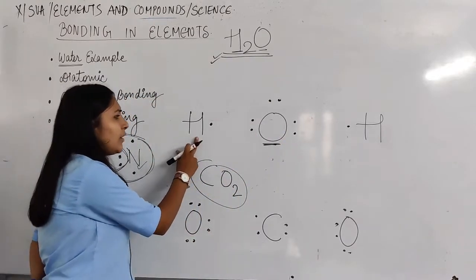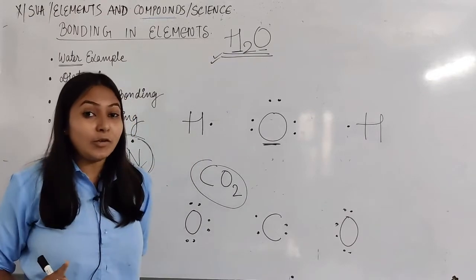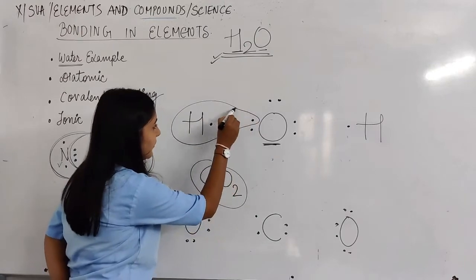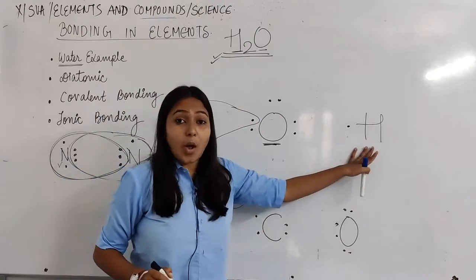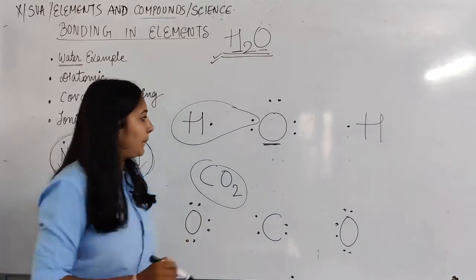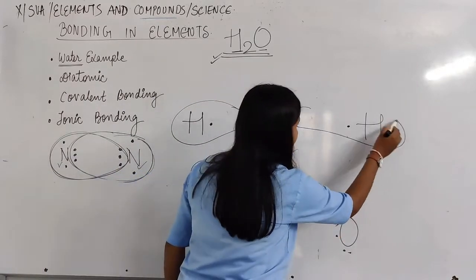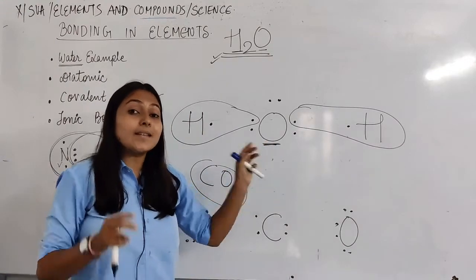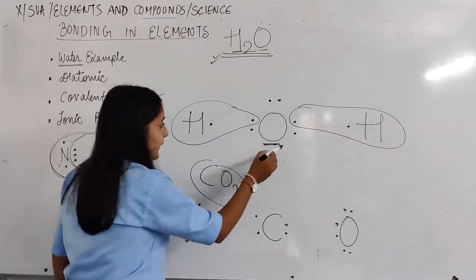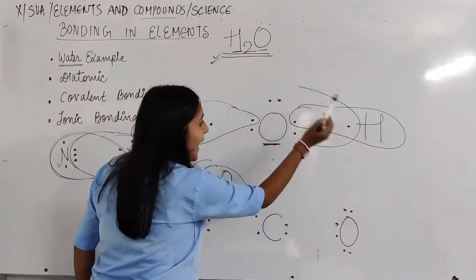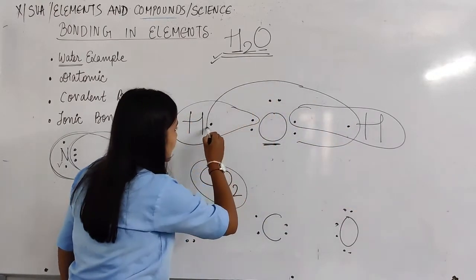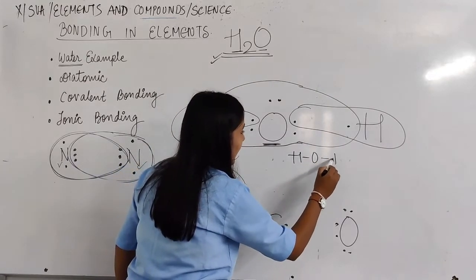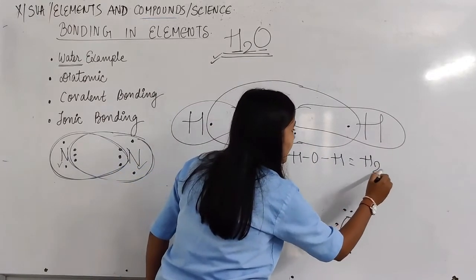Now this hydrogen requires how many electrons to get complete? Only 1 electron, so it will take from here. This hydrogen also requires 1 electron to complete. Okay. Now this oxygen requires 2 electrons to get complete. So 1 from that hydrogen and 1 from this hydrogen. Okay. So in this way, water has been formed.